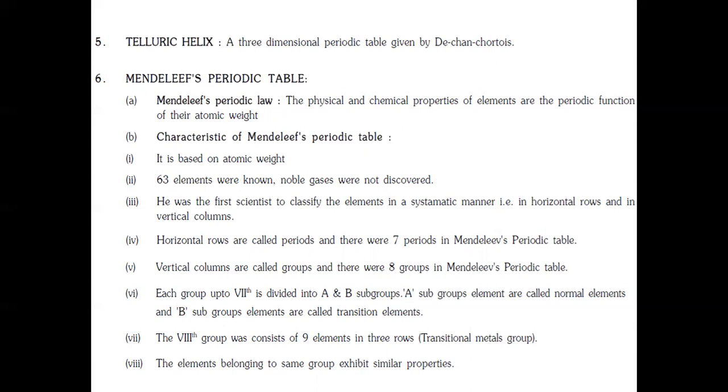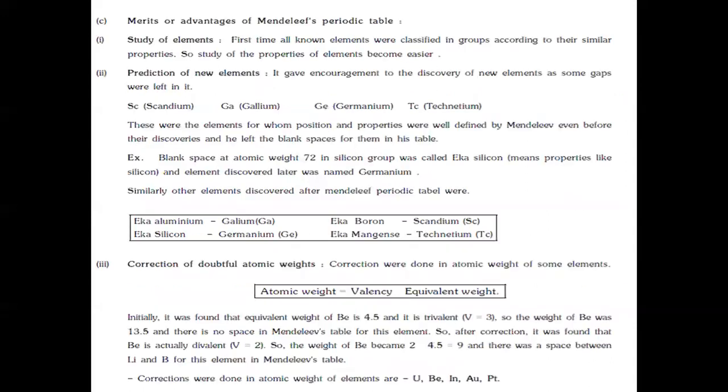Then each group up to 7th is divided into A and B subgroups. A subgroup elements are called normal elements, and B subgroup elements are called transition elements. The 8th group consists of 9 elements in 3 rows, the transitional metal groups. The elements belonging to the same group exhibit similar properties.